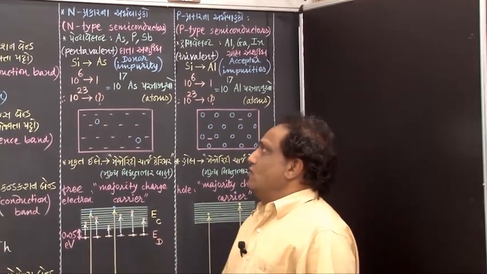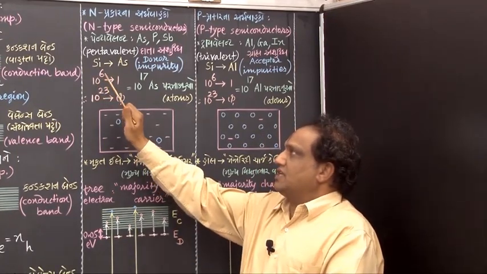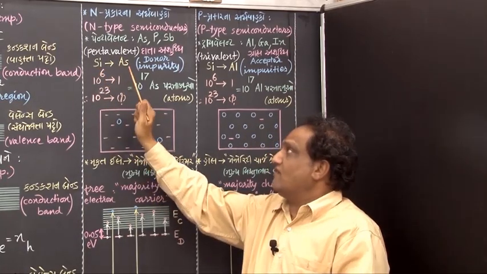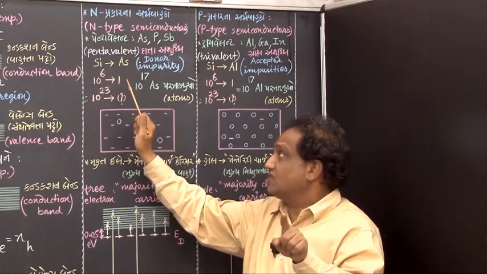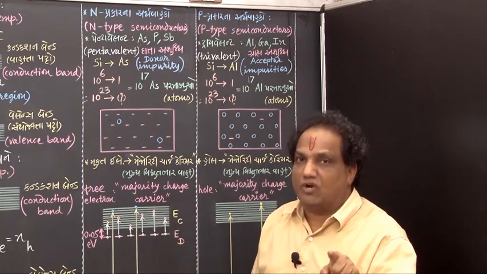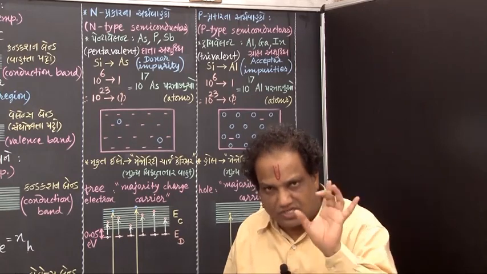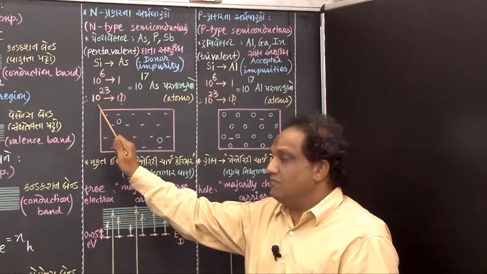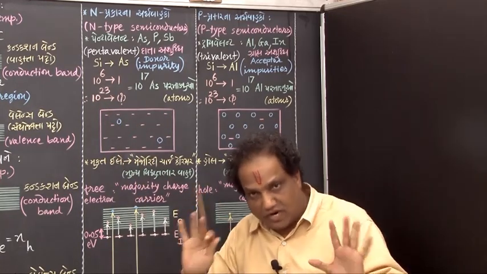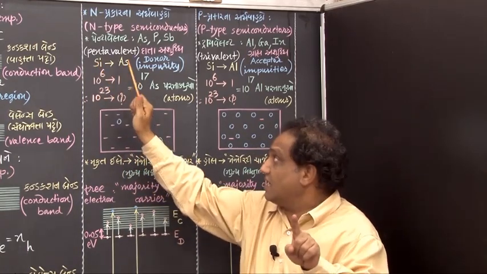Fine. Now, what is the proportion of impurity? I am showing you. For approximately 10^6 silicon atoms, the proportion of arsenic or impurity atom is just 1. Correct? Then in 1 mole, you know 1 mole means Avogadro number, that is 6.02 x 10^23. You just discard 6.02, consider only 10^23. In 1 mole of crystal, you will have 10^23 silicon atoms approximately. For every 10^6 silicon atoms, number of arsenic atom is 1.